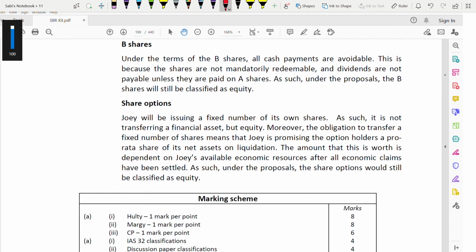So B share and share options, two separate subheadings for it. Under the terms of the B shares, all cash payables are avoidable, isn't it? You can avoid the cash payments under the B share. Why? You can avoid because it is not mandatorily redeemable.